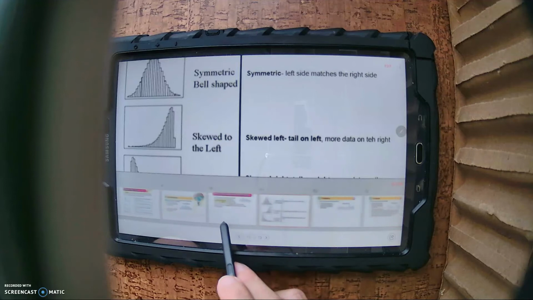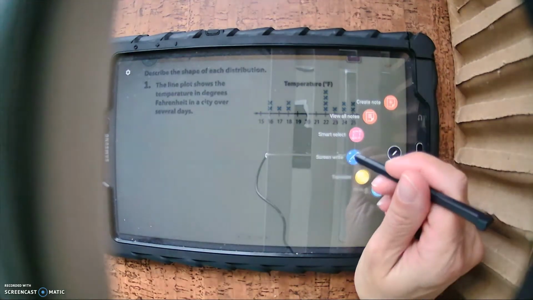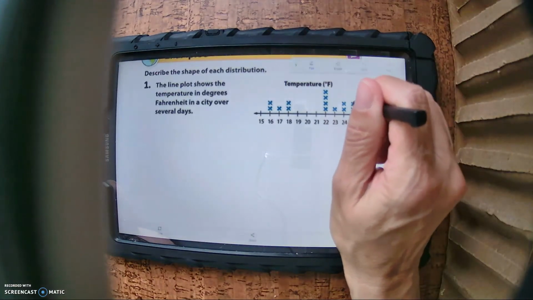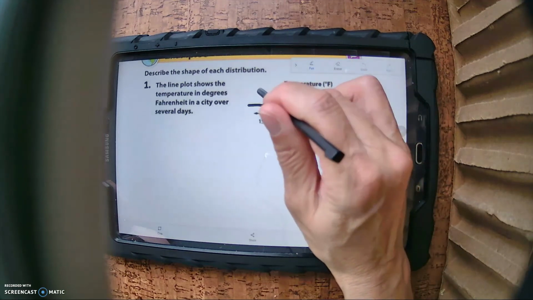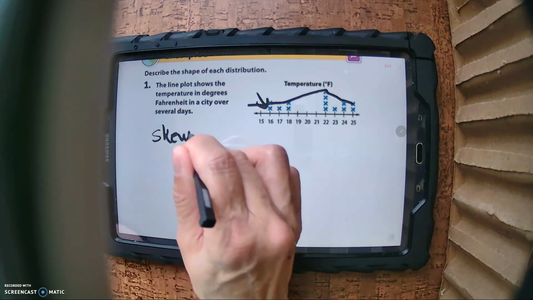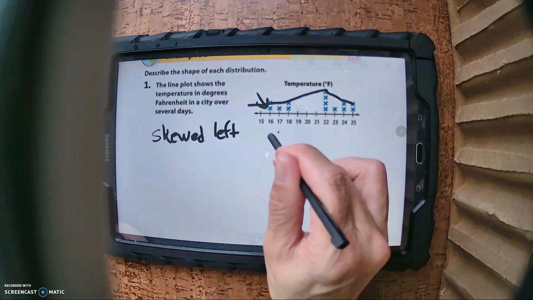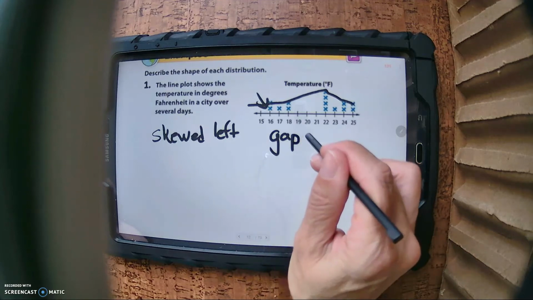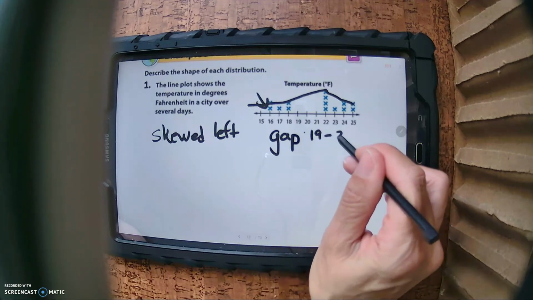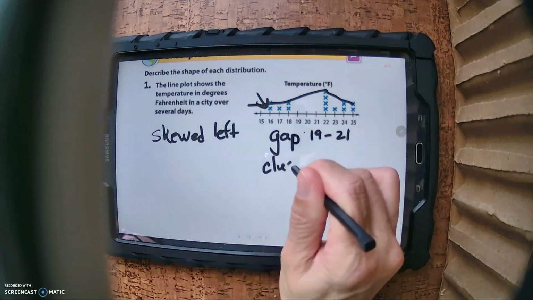All right, let's look at example 1. They gave us this graph, and it shows the temperatures in Fahrenheit in a city, and they want us to describe the shape. When I see this, I see a bunch of things. First of all, I see this, and then I see it tailing down a little bit. So I would say that this is skewed, and it tails down on the left. It looks like we have a gap, and the gap is in between 19 to 21, right? We also have clusters.